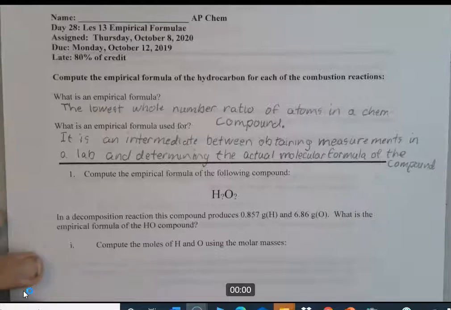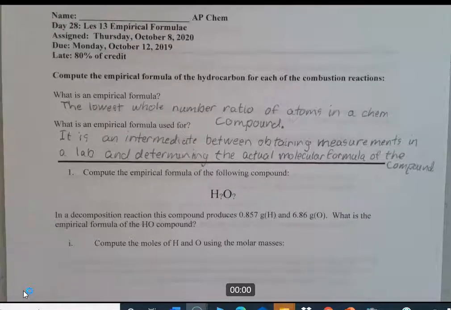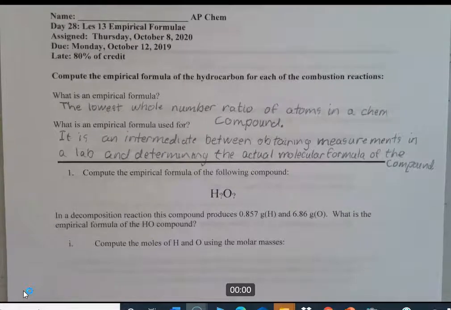Okay, so it's an intermediate step between obtaining measurements in the lab and what you ultimately want to know, which is determining the actual molecular formula of the compound.